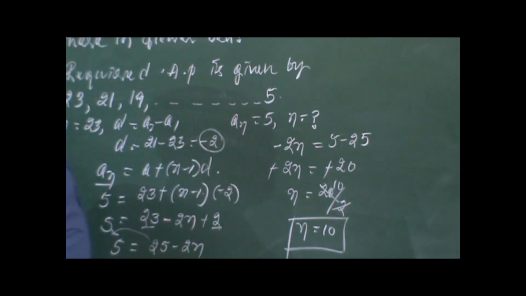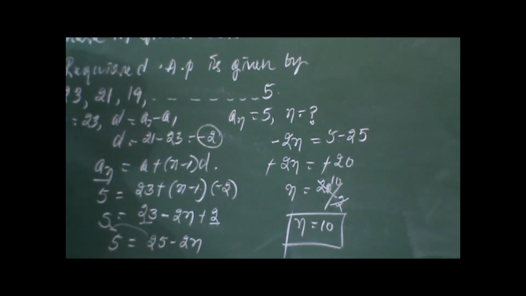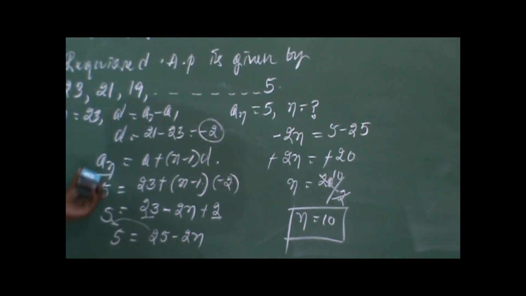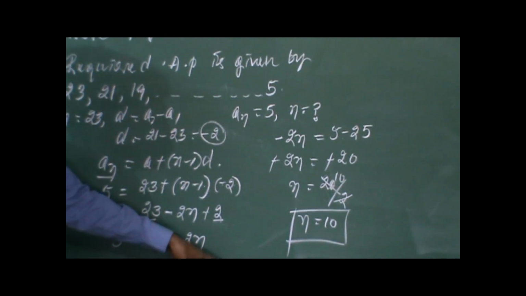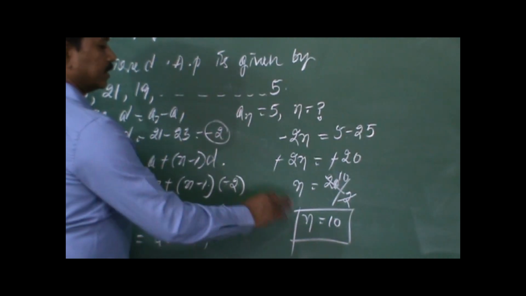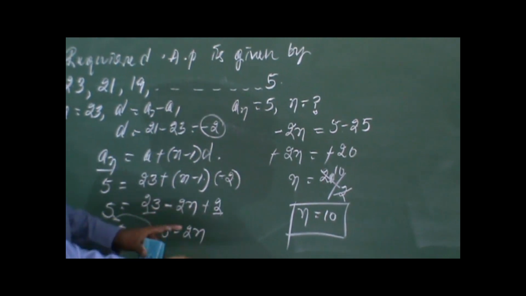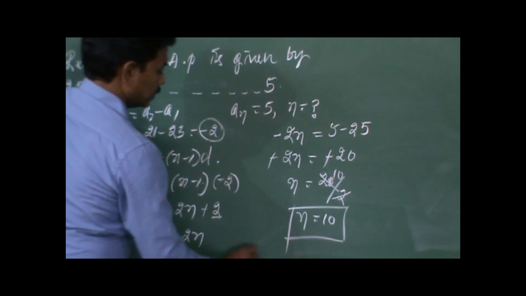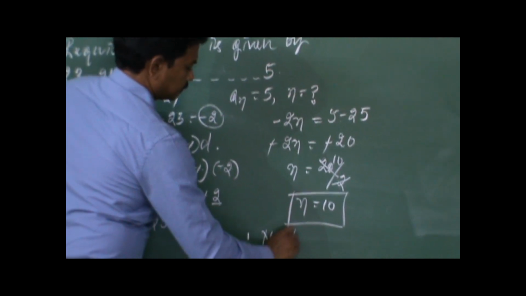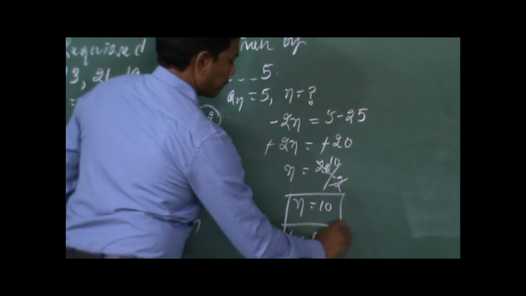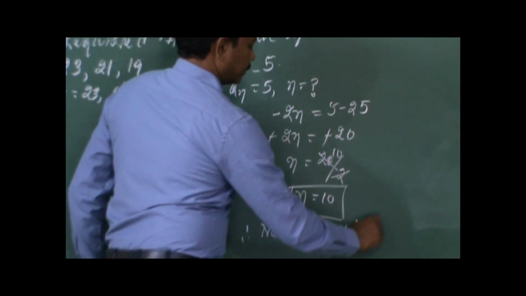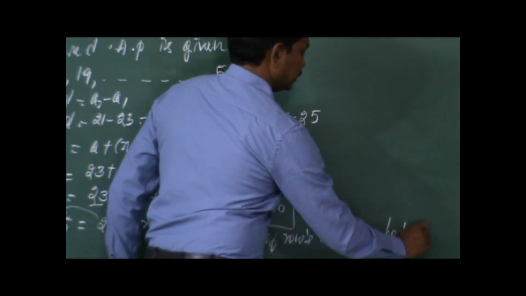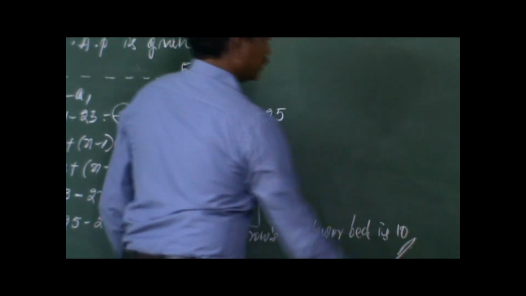So for these type of problems, right, compulsory you have to present the answer in the form of the statement, because it's a statement problem. Therefore you have to conclude the problem with the statement. So n is equal to 10 means what, according to this given problem? It is the number of rows. So therefore number of rows in flower bed is 10. So this is how we have to conclude.